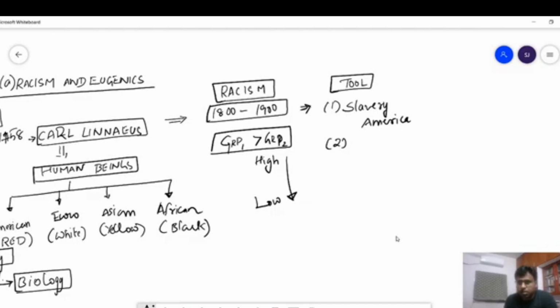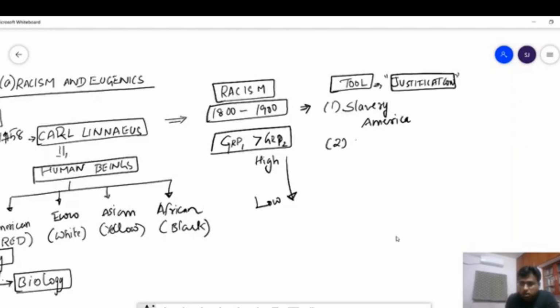But this ideology of one group of people being lower than another was used as a mechanism for justifying and legitimizing this inhuman act.